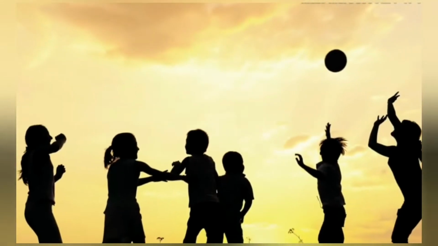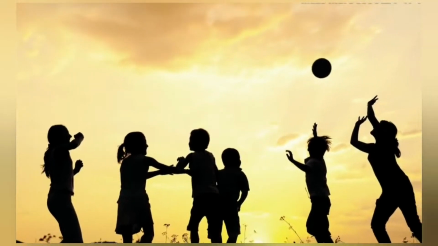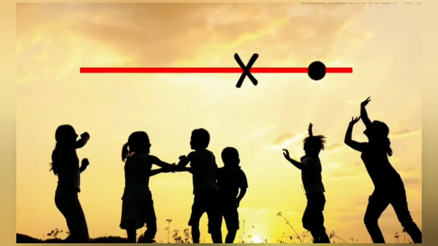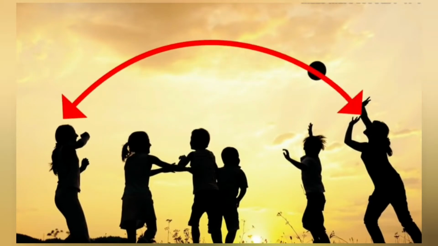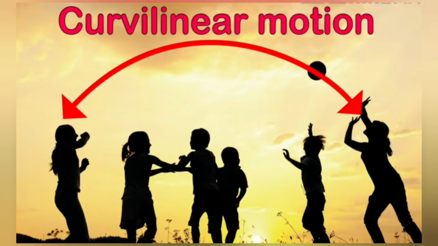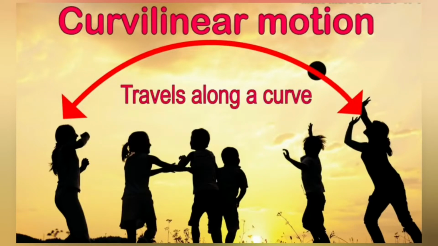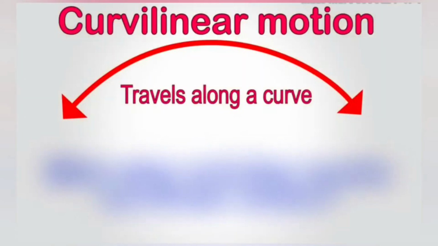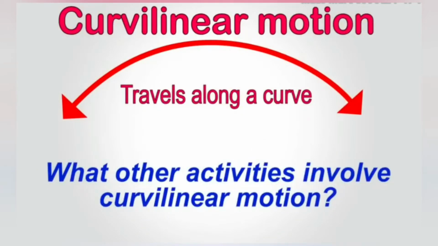Now if we consider children playing with the ball, we see that when they throw the ball in air, it does not travel along a straight line but rather takes a curved path. This type of motion is known as curvilinear motion, in which a body travels along a curved path. So can you recognize any other activities involved in curvilinear motion?